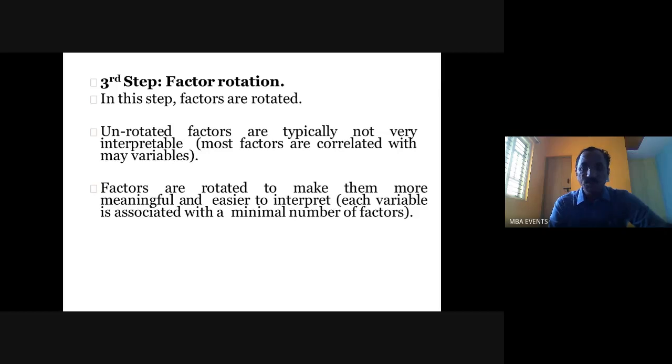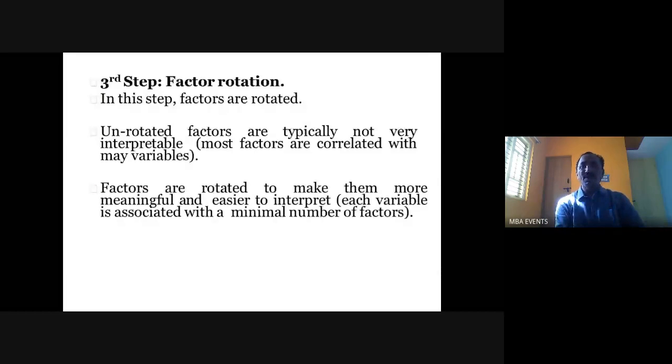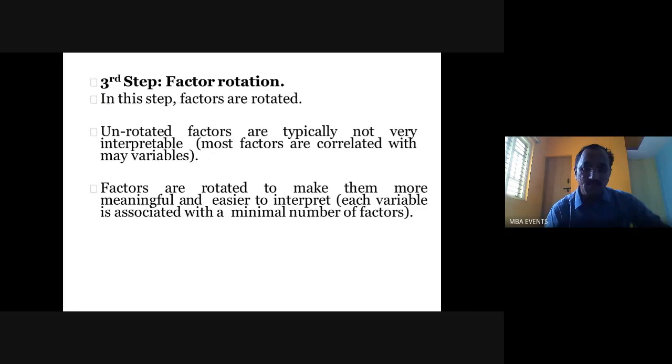You can see that when the factors are rotating, the outliers or the weak items fall outside. It finds the variables which give a common meaning. So in the factor rotation, it tries to identify the actual factors based on the variables or items which contribute to that particular factor. That's the beauty of factor analysis, that in the factor rotation we can find this. And these factors are rotated to make them more meaningful and easier to interpret.